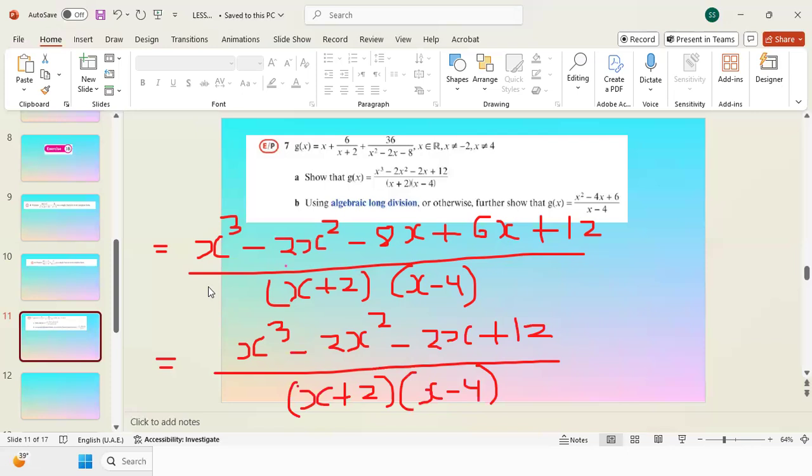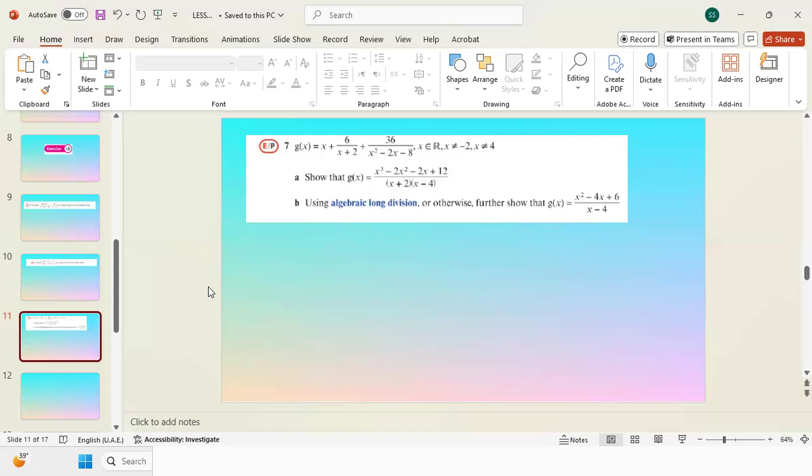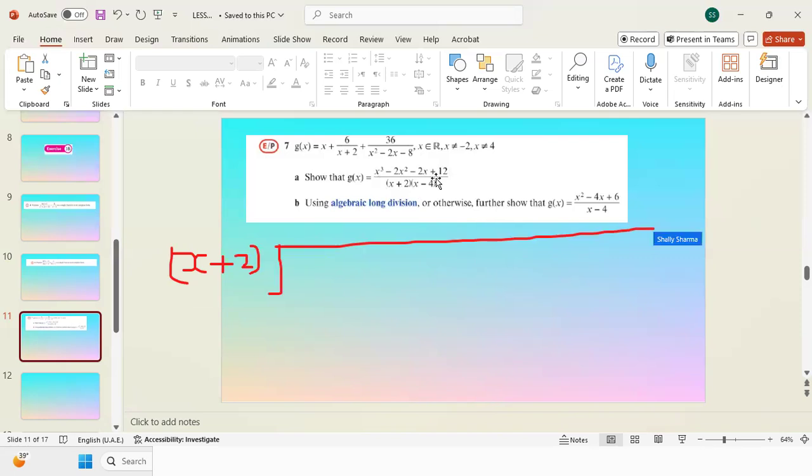Now they say use algebraic long division to prove that g(x) is x squared minus 4x plus 6 over x minus 4. So what I can see over here is that for some factors this x plus 2 has been cancelled out. That means x plus 2 is dividing this whole thing. So we will try to divide it by long division. If you have any question about long division, you can comment so I can make a video on long division as well.